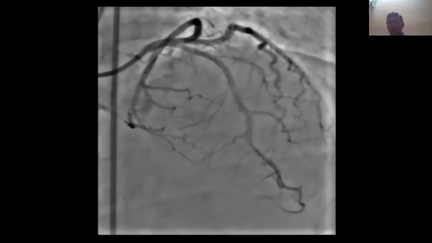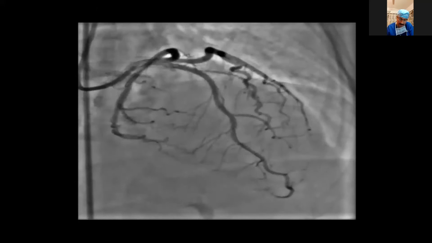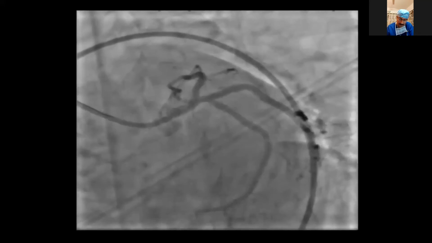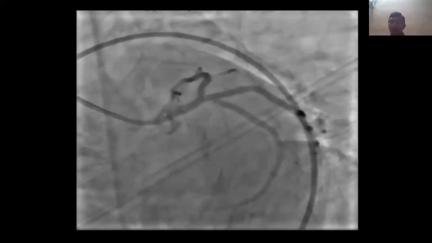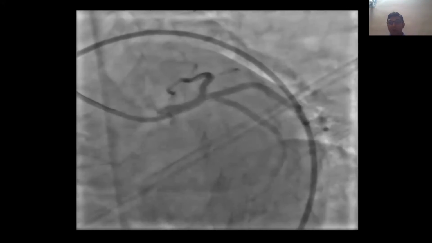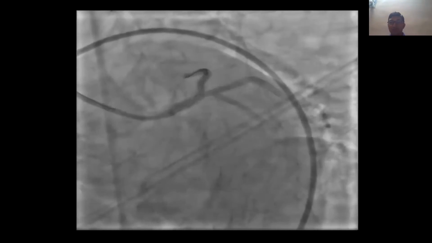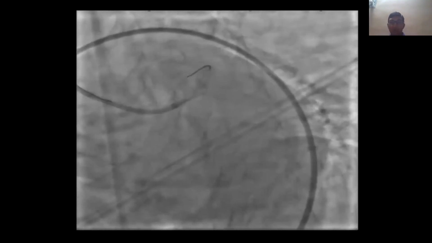So this is immediately post deployment of the stent. Now she was okay, but she required inotropic support. Then we did post dilatation with a 3.5 into 12 mm NC balloon at 12 to 22 atmospheres. So this is the final shot. Luckily, even during this chaos we could land the stent at the required place. And the good thing is the large ramus and the circumflex have not been affected, not pinched so much.